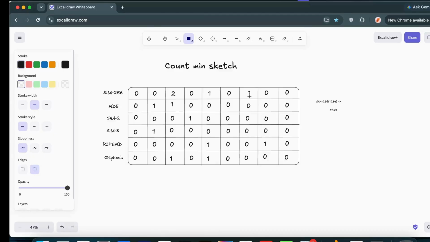Because there are chances that so many videos we are getting, and constantly they are updating the index value by incrementing the counter, right? Now for any particular video, there are high chances that in this table, wherever the hash values that we got, those indexes may not be affected by any other videos. At the end, any video ID that we have may get the same index as a hash value when calculated using these hash functions, but there are fewer chances that the same video is getting updated across all the tables' hash values, right?